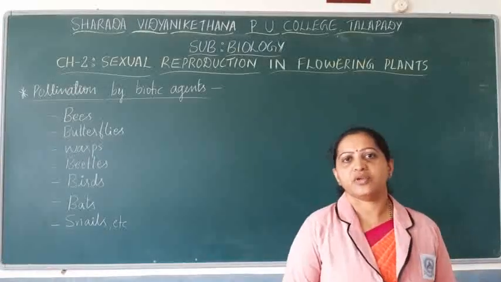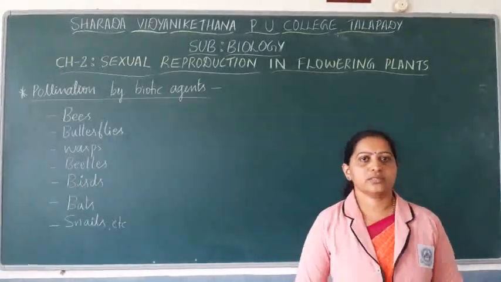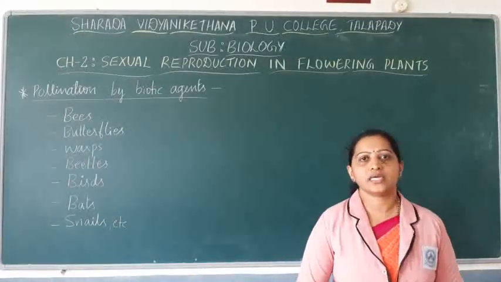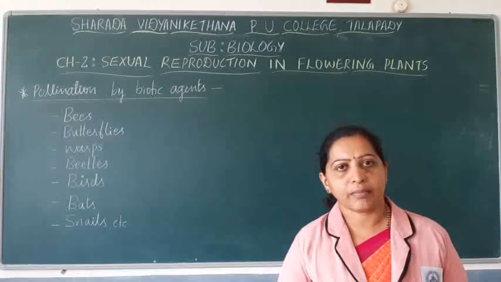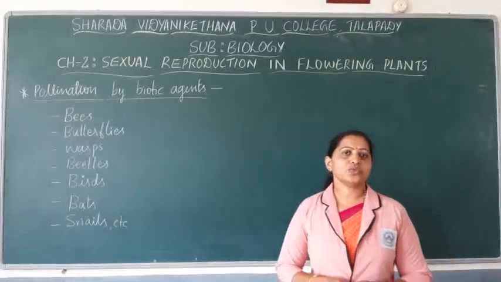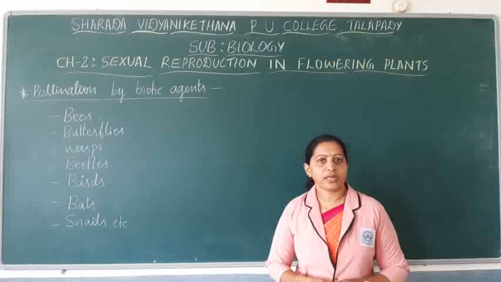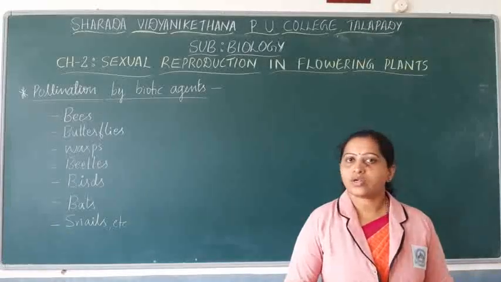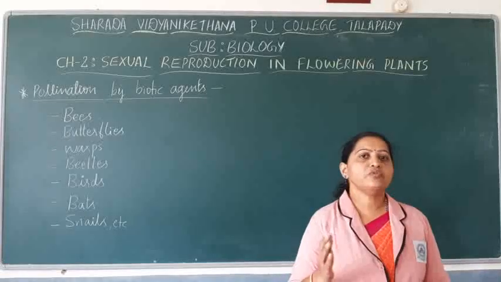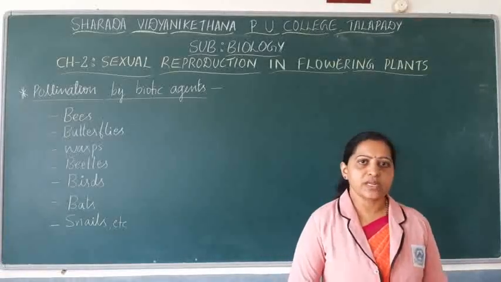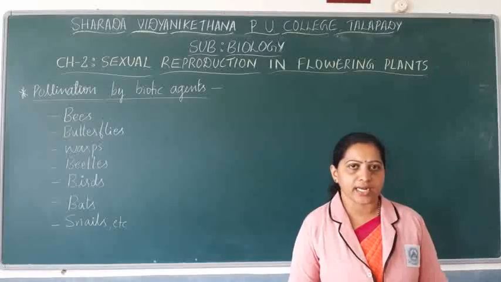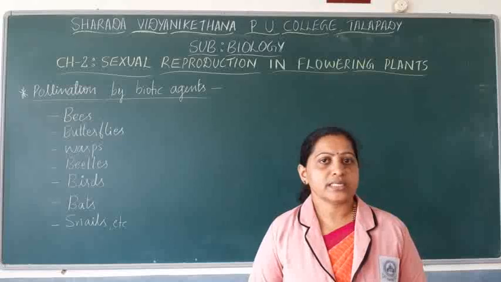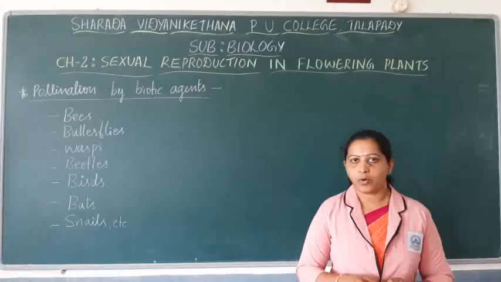In the previous video, we have discussed pollination, kinds of pollination, as well as pollination that is mediated by abiotic agents. So what are those abiotic agents that help in pollination? They are wind and water. And we have already also discussed how wind pollinated flowers as well as water pollinated flowers have adapted the structure of flowers such that they can achieve pollination.